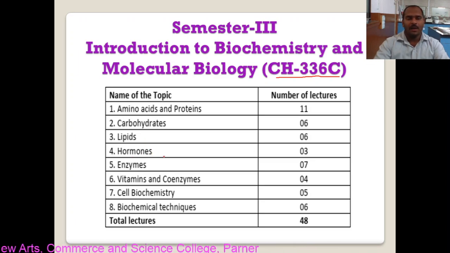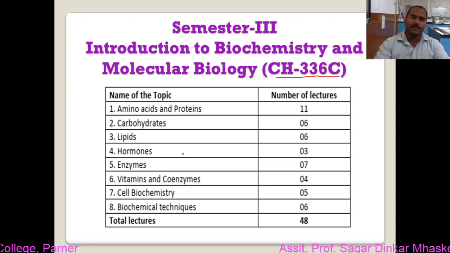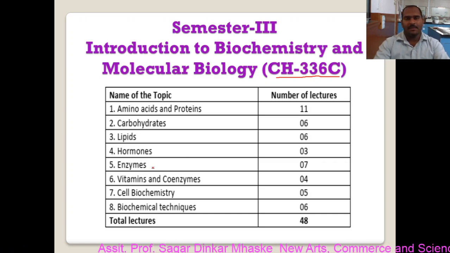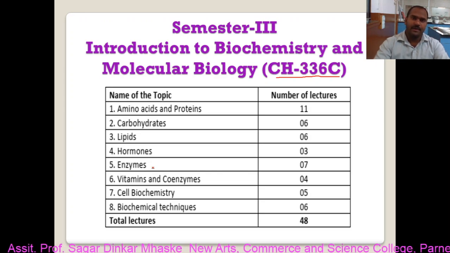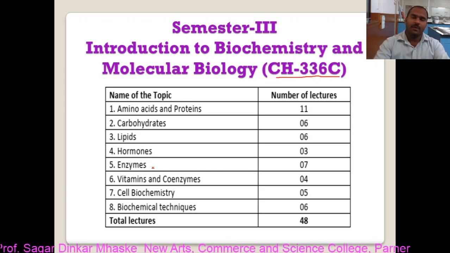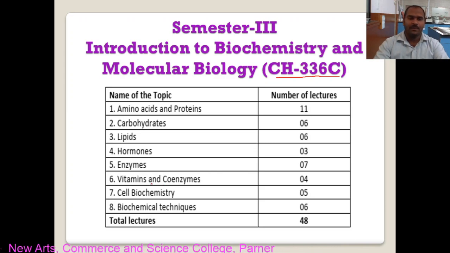In the case of hormones, we are going to study the classification of hormones on the basis of chemical nature and on the basis of origin, and the effect of cAMP as a secondary messenger. Then in enzymes, we will study classification of enzymes, inhibition of enzymes, then two equations, and the factors affecting enzymatic activity.